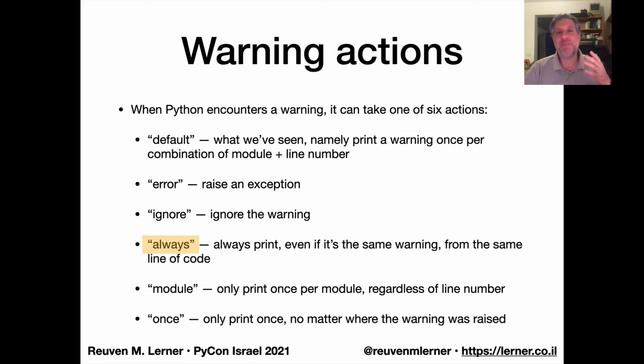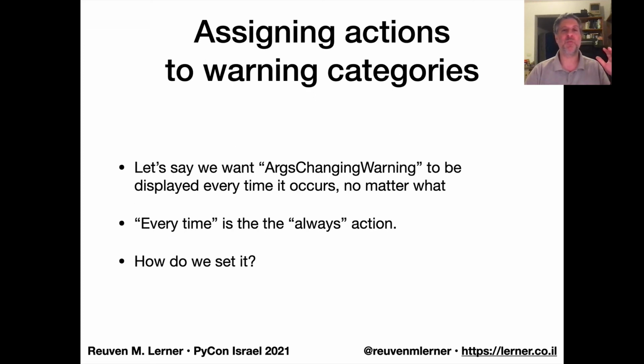Now, always might seem like the best way to do it, but it gets really annoying to get the same warnings again and again when you just want to concentrate on your code. Okay, I saw the warning, I'll deal with it. Ignore can be dangerous, but it can also be useful. You can basically say, I don't want to think about a certain category of warning. And error, as I mentioned, means raise an exception, turn this warning into an exception, and thus someone needs to trap it. We also have module and once for different sort of frequencies. I only want to print once per module, and I want to print once for each warning. Okay, so let's say we want our changing warning to be displayed every time it occurs, no matter what.